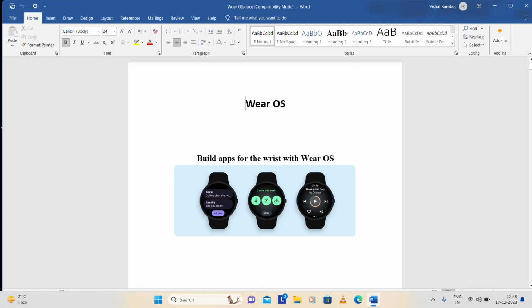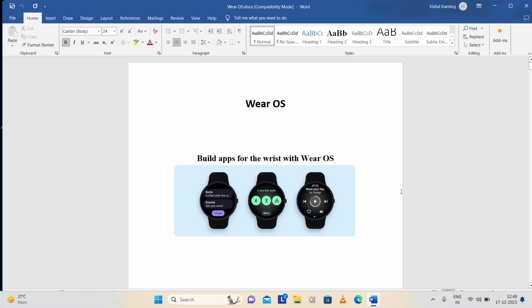Nowadays technology is on your hand, we can say, so with Wear OS we have to work on watches also. Today we will discuss how we can create these kinds of layouts and how it works on Wear OS. It is also very good for the apps we have to build on it, and you will create good apps on it. It is very simple too, just like your mobile technologies, so we can create them in the same way.